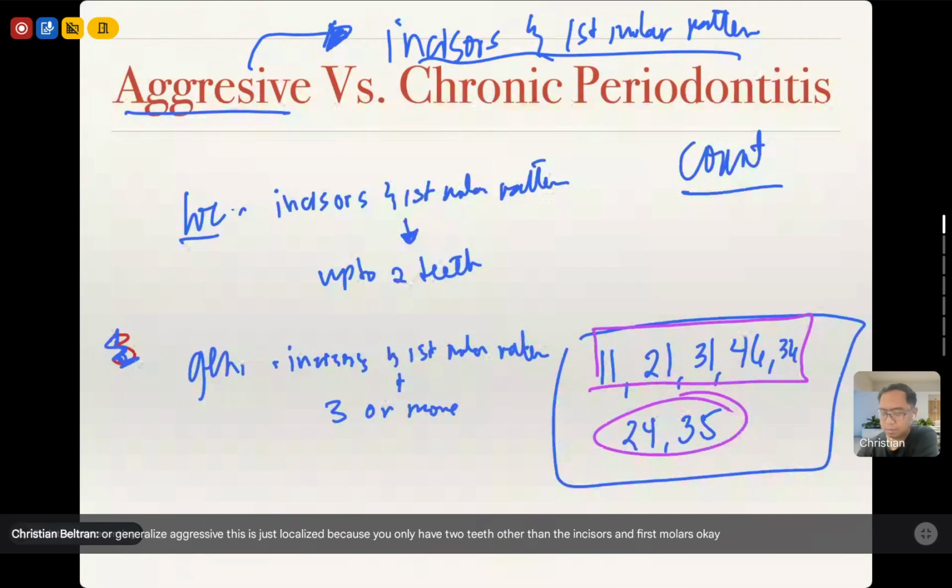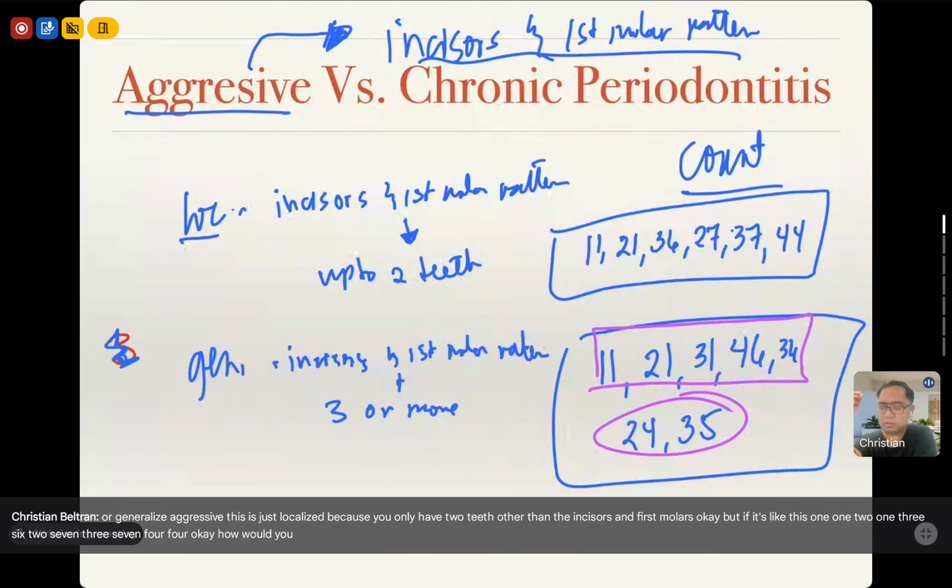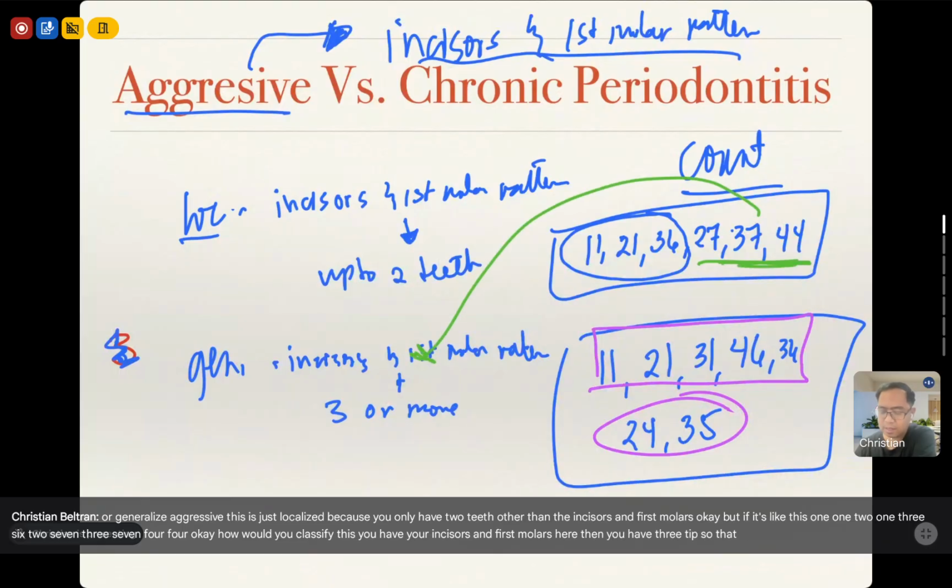But if it's like this: 11, 21, 36, 27, 37, 44, how would you classify this? You have your incisors and first molars here, then you have three other teeth. So that is classified as generalized aggressive periodontitis.